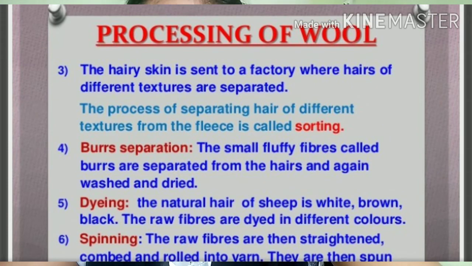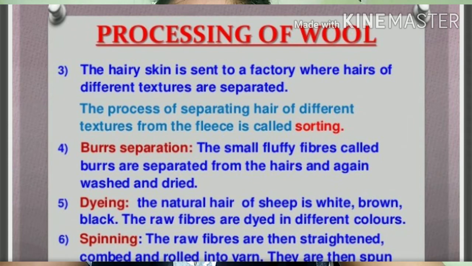The next step is called sorting. After the scouring, sorting is done. So what is meant by sorting? The hair of different textures are separated or sorted. Now the fourth step.